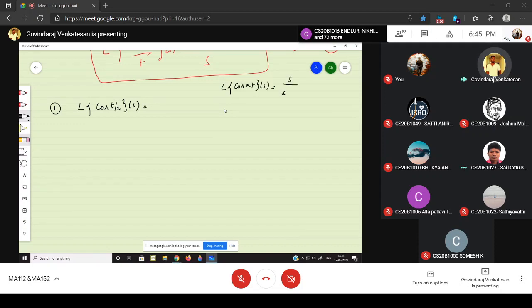S divided by s square plus a square. So compare this formula with the problem. A equal to 1 by 2, sir. Yeah, very good. So the answer is s divided by s square plus 1 by 2 the whole square. That's all.